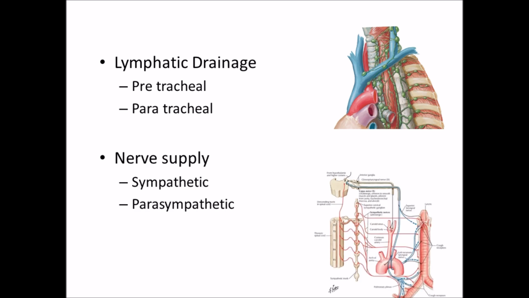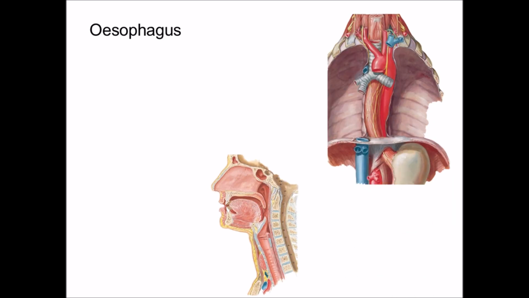The nerve supply is mainly from the autonomic nervous system, which is comprised of sympathetic and parasympathetic nervous system. The sympathetic supply is from the upper 4 to 5 thoracic segments. The parasympathetic supply is by the vagus nerve and the recurrent laryngeal nerve. The parasympathetic innervation is motor to tracheal muscles, secretomotor to the glands, and sensory to the mucous membrane of trachea.